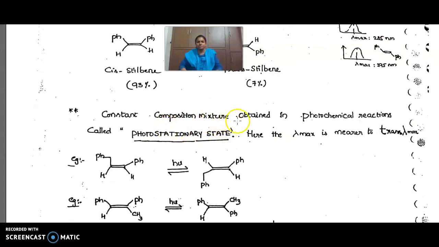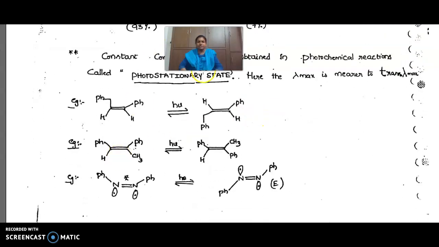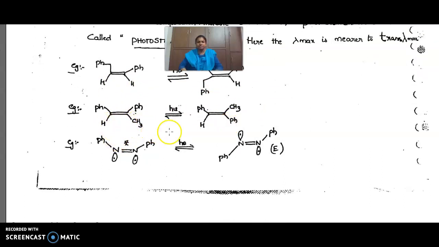A constant composition mixture obtained in photochemical reactions is called the photostationary state. Here the lambda maximum is near the trans lambda maximum. If the composition of the mixture is constant, that is called a photostationary state. Wherever you get a constant composition, that is it. Here, if you take stilbene, you get cis and trans. If you take a methyl substituted stilbene, you get cis converting into trans.